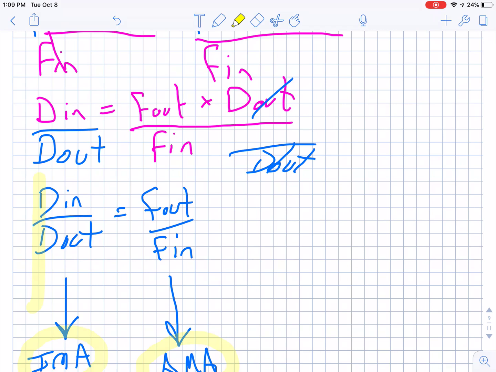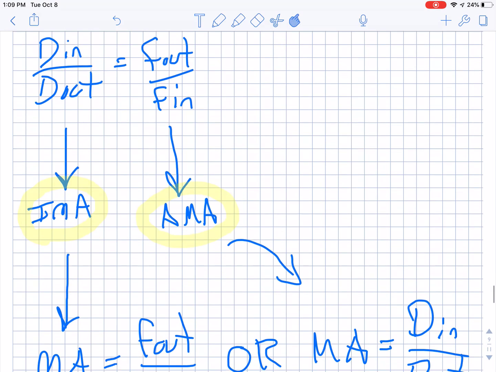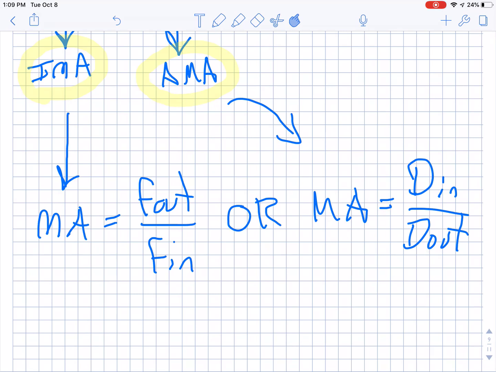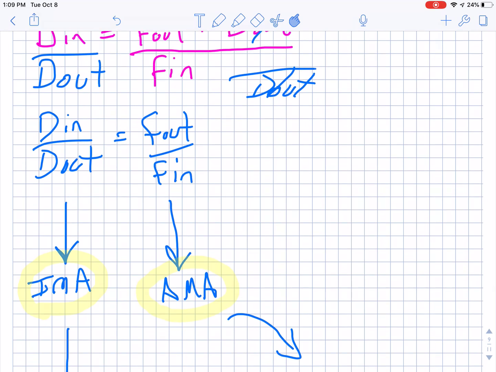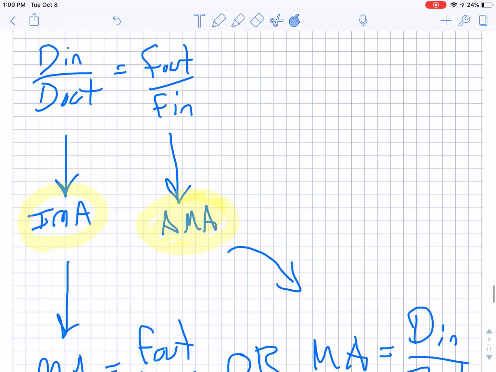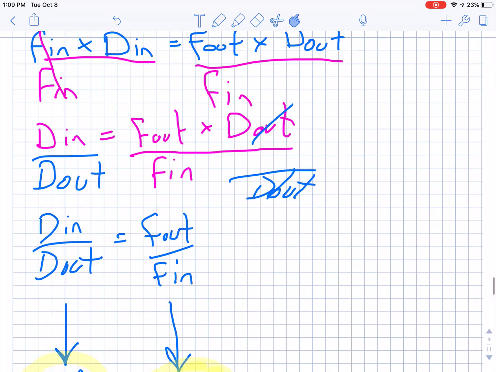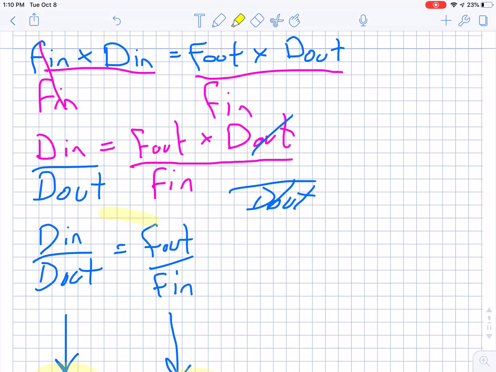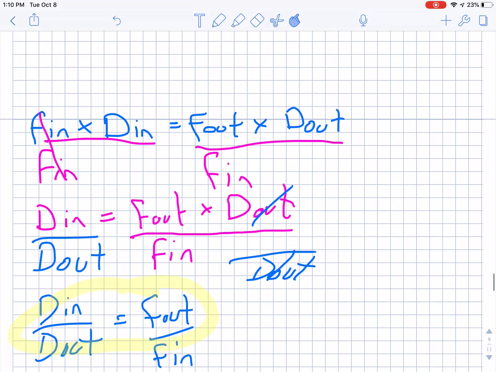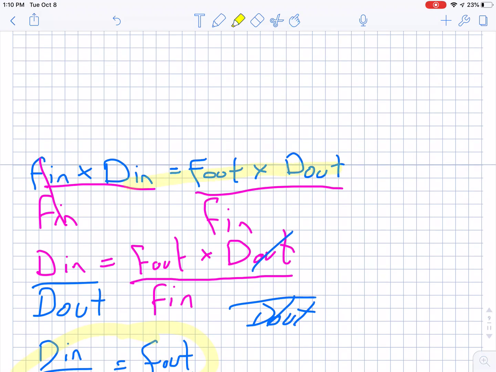That's how I got this: MA equals Fout over Fin. Or I could do the same thing on the right side, right? If Fout over Fin is AMA, well then why can't I say MA equals Din over Dout? So what I'm saying is this is the same thing as saying this, and that is the same thing as saying this. All of these are just a different way to say the same equation.